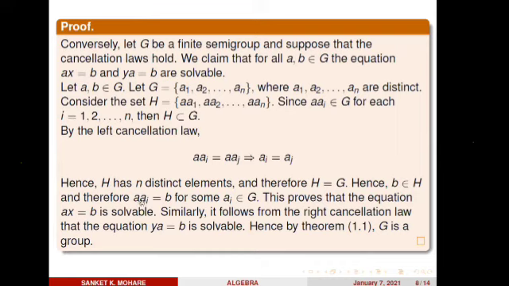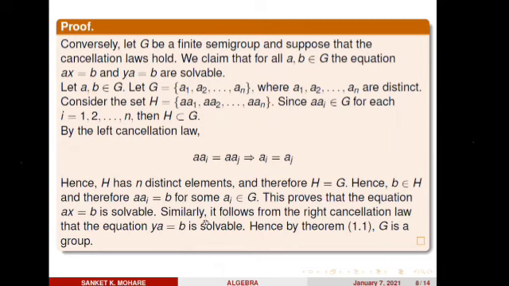So I take b equal to aai. Comparing this ax equals b with aai equals b, what is the value for x? ai. So x equals ai is a solution for the equation ax equals b. So this proves that the equation ax equals b is solvable, because I found the value for x, which is ai. Similarly, with the help of the right cancellation law, you can show that ya equals b is solvable.